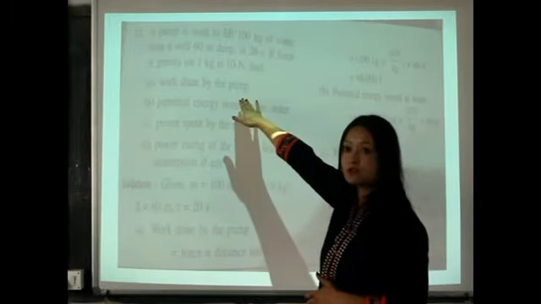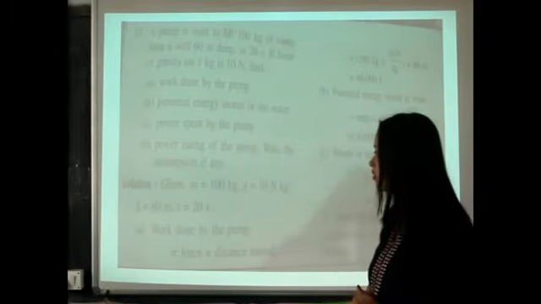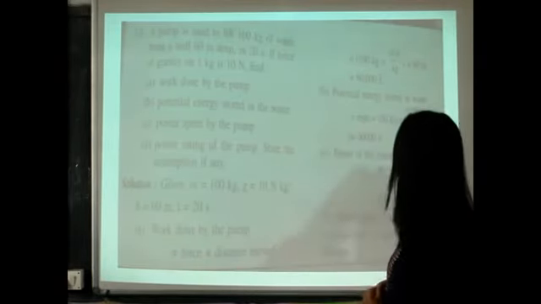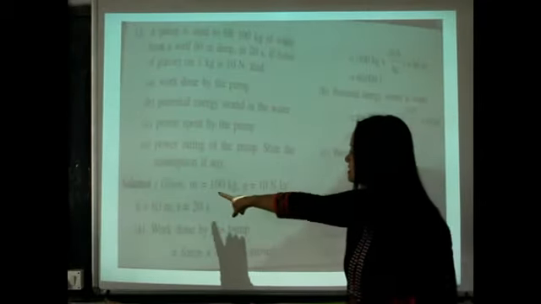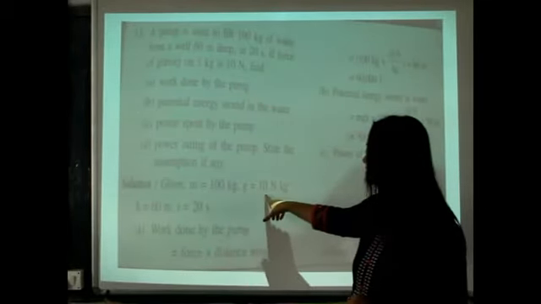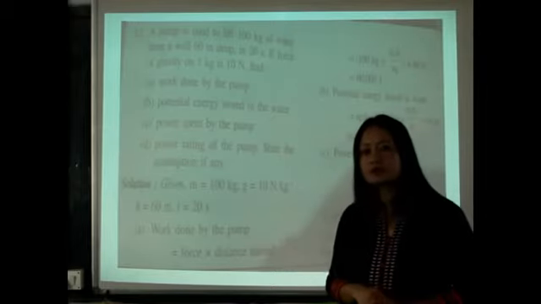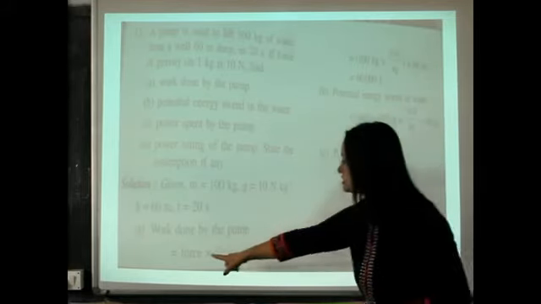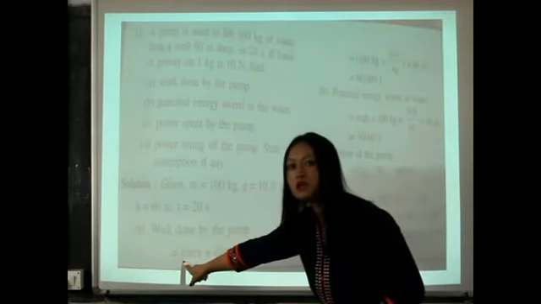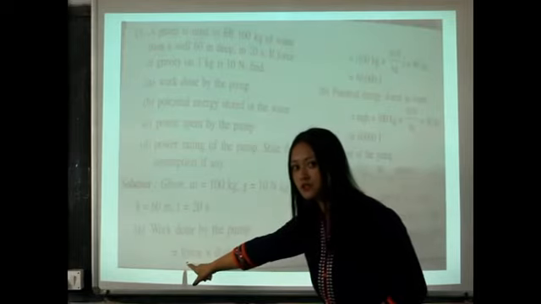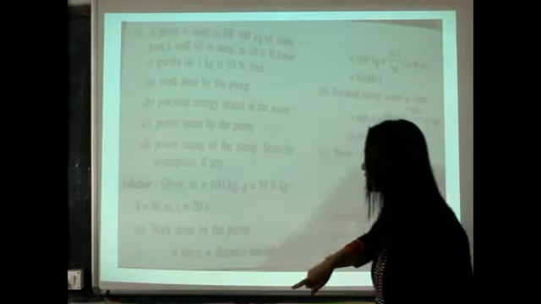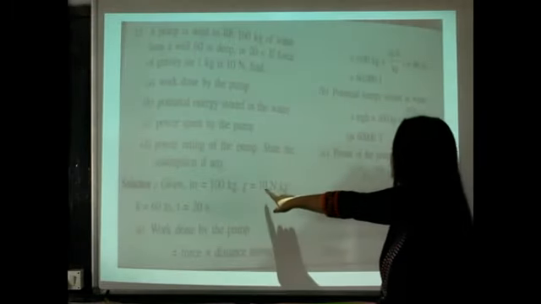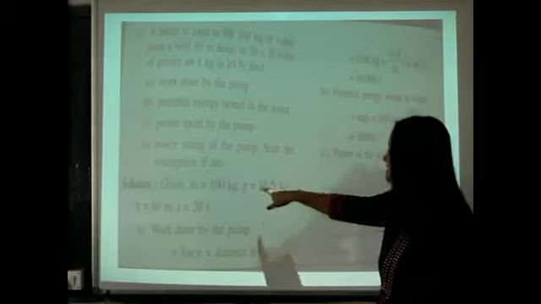In the first one, they have asked you to find work done. So what is the formula for work done? Force into distance. How much is your force given? See, mass is given as 100 kg, acceleration due to gravity is 10 Newton, force is equal to m into g. You know that relation, isn't it? This force is equal to m into g. M stands for mass, g stands for acceleration due to gravity. So what is your m? M is your 100 kg. What is your g? 10. Okay, your g is 10.